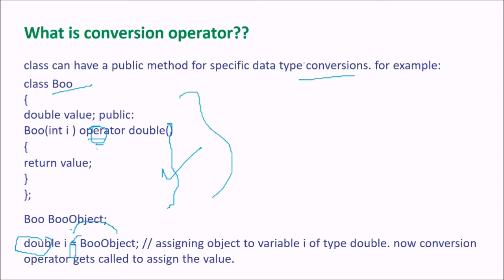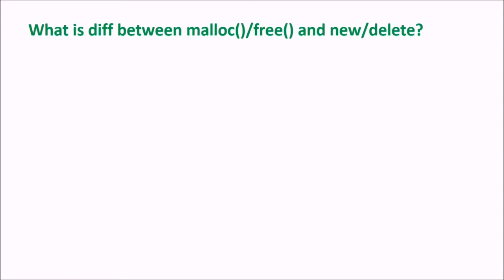Now next is, what is the difference between malloc and free, new and delete? We have just seen this question earlier. There are two ways of assigning memory: static memory allocation and dynamic memory allocation. So malloc and free, or new and delete, are in pairs. If you dynamically allocate memory with malloc, it is followed by freeing that memory with free. New is again for dynamically allocating memory, and delete is for freeing that memory.